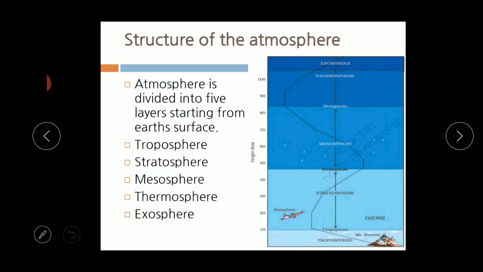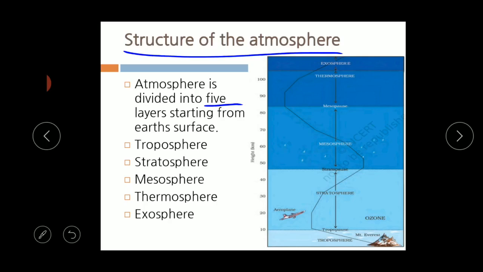Then this is about the composition of the atmosphere, which we have completed, and next we are going on to the structure of the atmosphere. The atmosphere is divided into 5 layers starting from the earth's surface. From the earth's surface, the atmosphere is divided into 5 layers. See here, children, this picture explains it clearly.